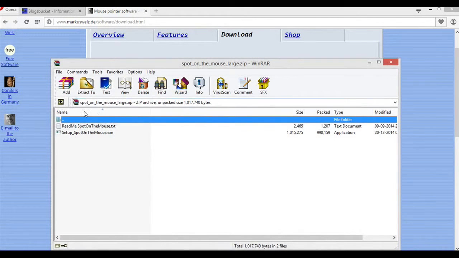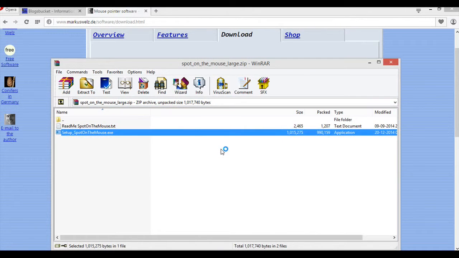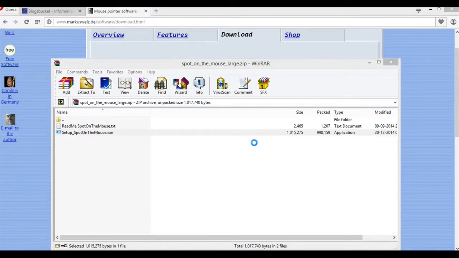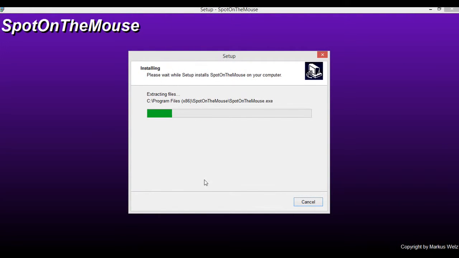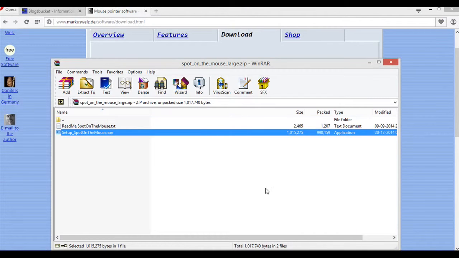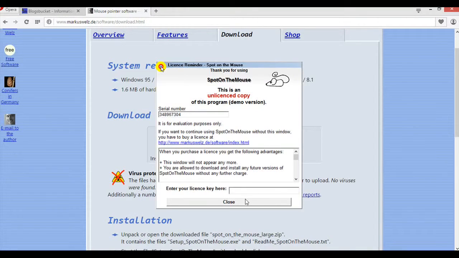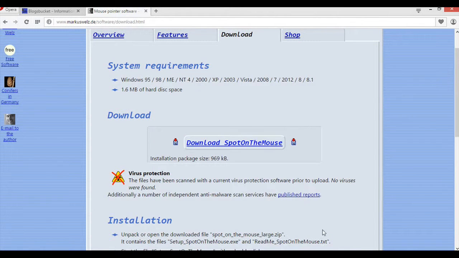Just open the file. This opened it, install it. After it has been installed, since you have no license key, close it. It will close in whatever 3 seconds. After it has been closed,